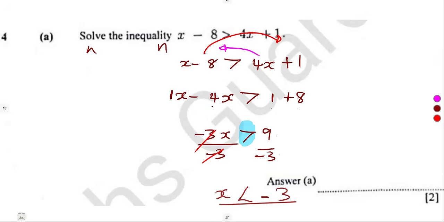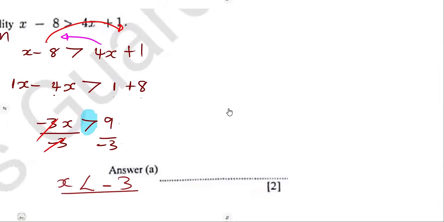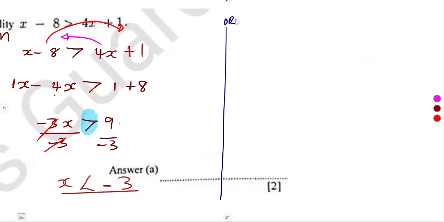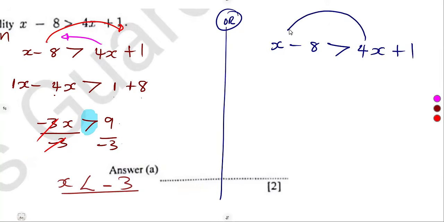You must be very careful whenever you deal with a negative, of which you could have avoided working with a negative. Okay, we could have avoided this by taking this way. x minus 8 is greater than 4x plus 1. Since we can see that if we take the 4x this side, it will be negative.